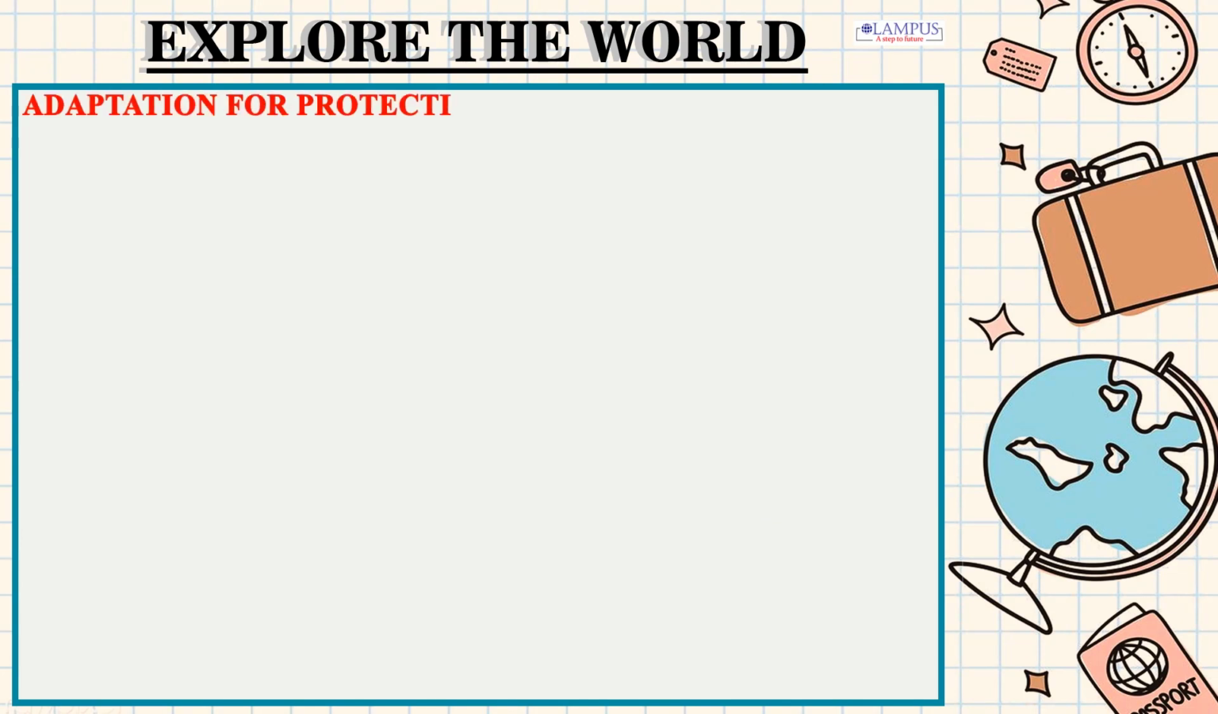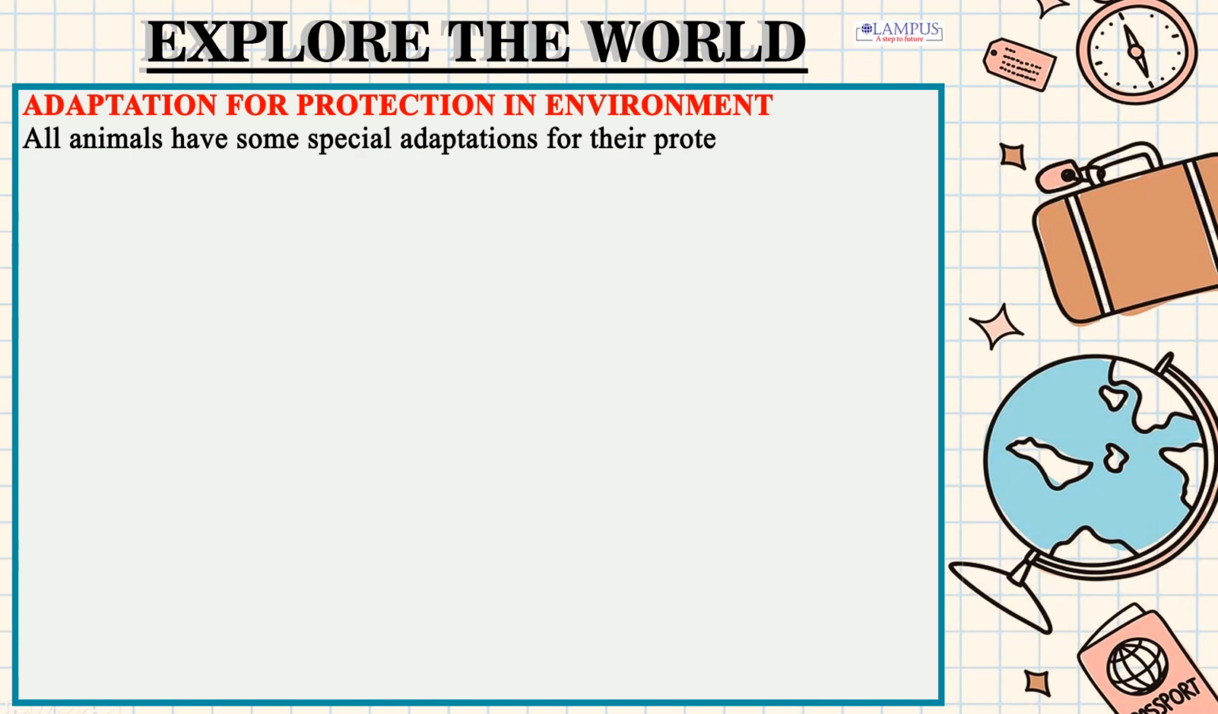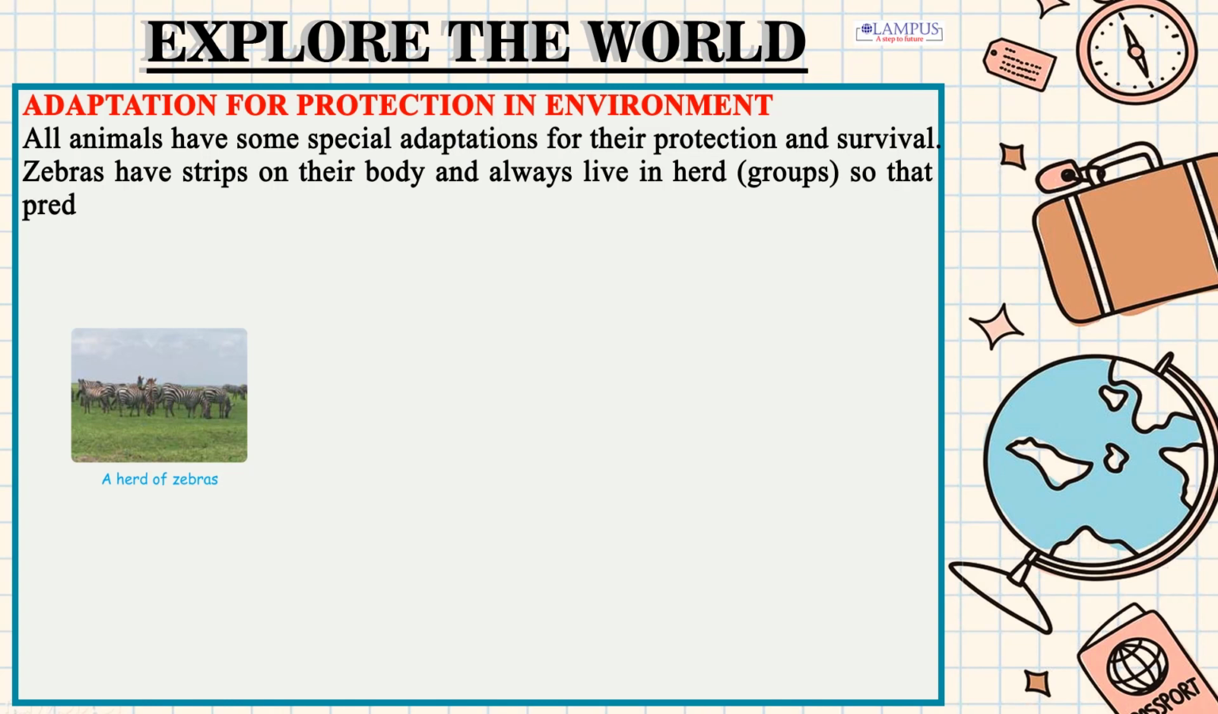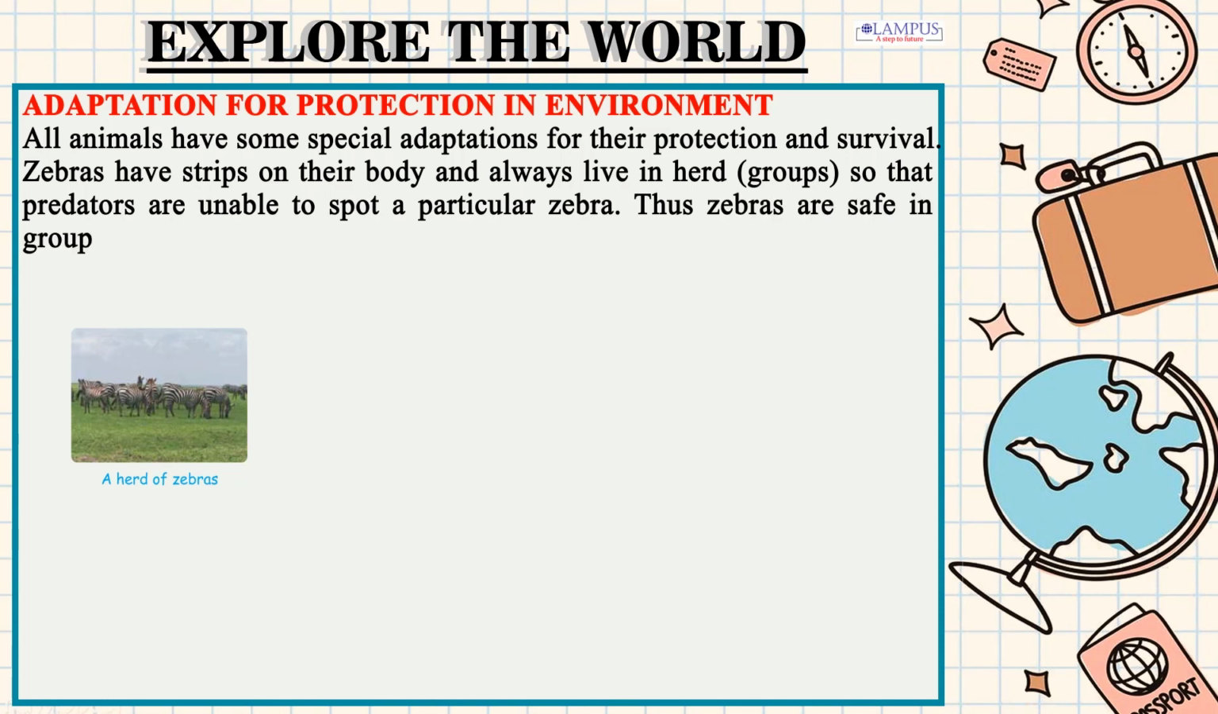Adaptation for protection in environment. All animals have some special adaptations for their protection and survival. Zebras have stripes on their body and always live in herd groups, so that predators are unable to spot a particular zebra. Thus zebras are safe in groups.